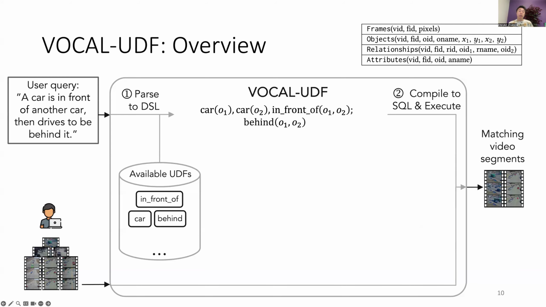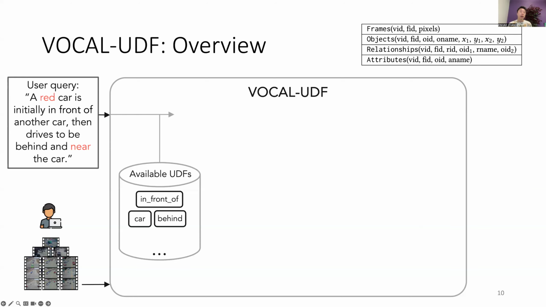The system then compiles the DSL into a SQL query and executes it to find matching video segments. Now, the user issues another query that asks for a red car that is initially in front of another car, then drives to be behind and near that car. In this case, this query contains predicates that cannot be resolved using existing UDFs, and our system will then automatically identify and build new UDFs.